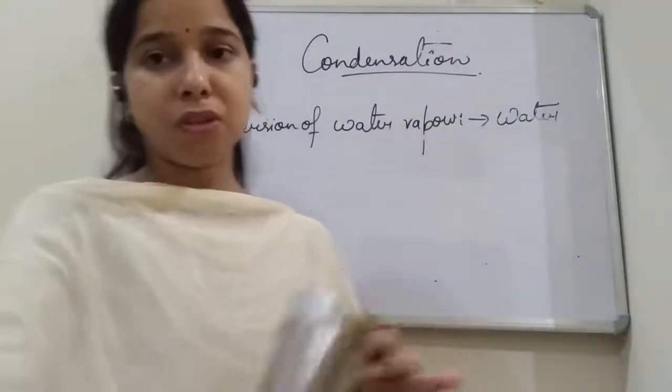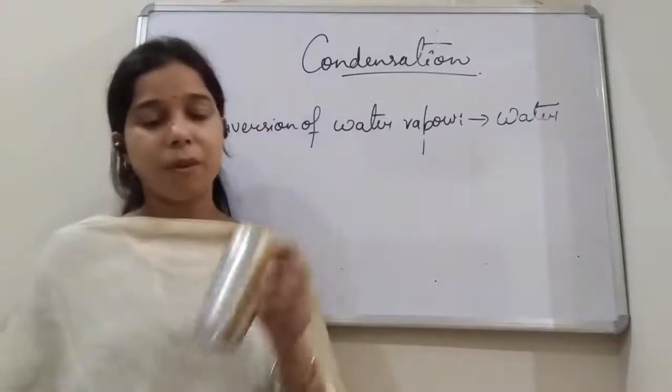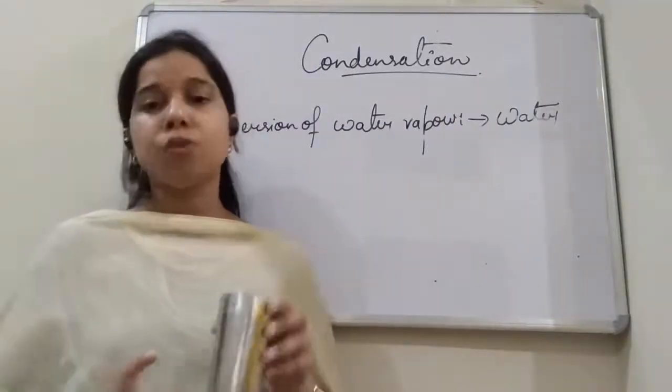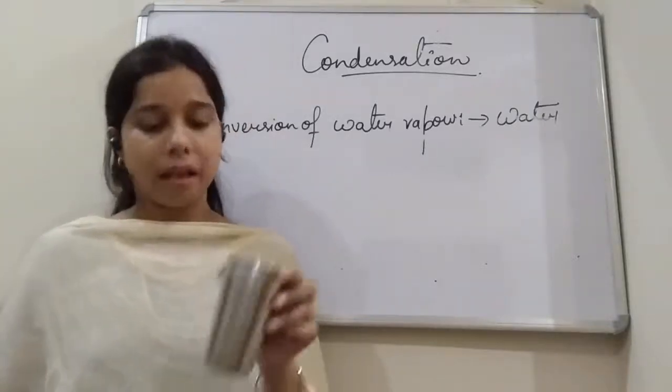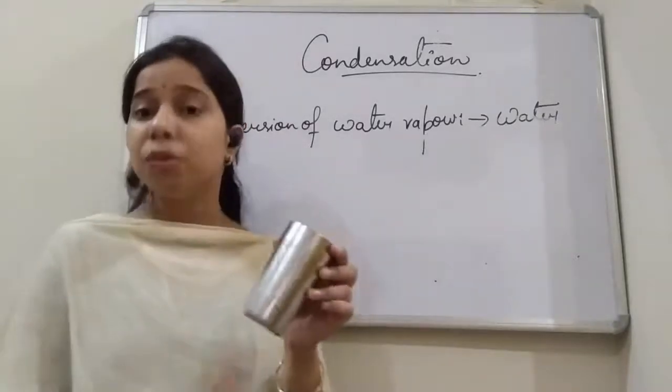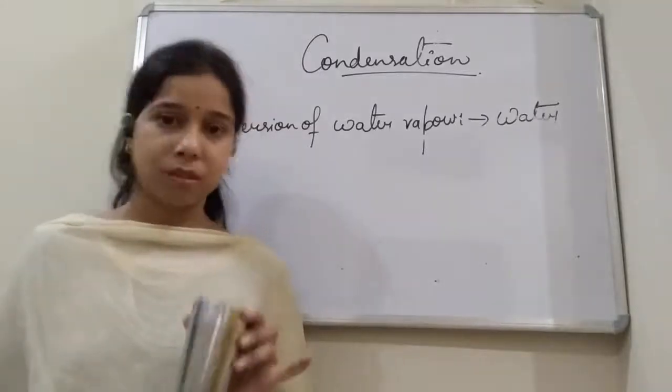Okay, so in the activity also it is given that we will take a glass or tumbler, we will wipe it from outside so that no water is present on the outer surface of the glass, and this will give us a clean result.